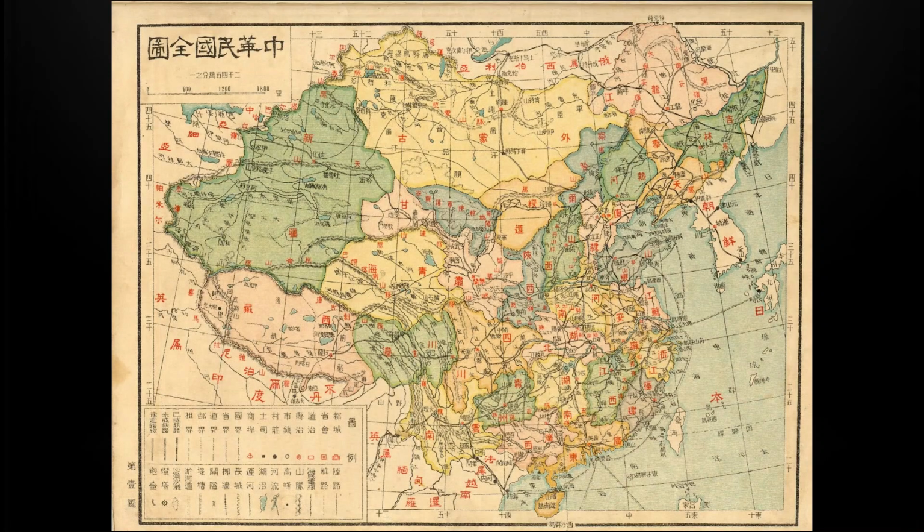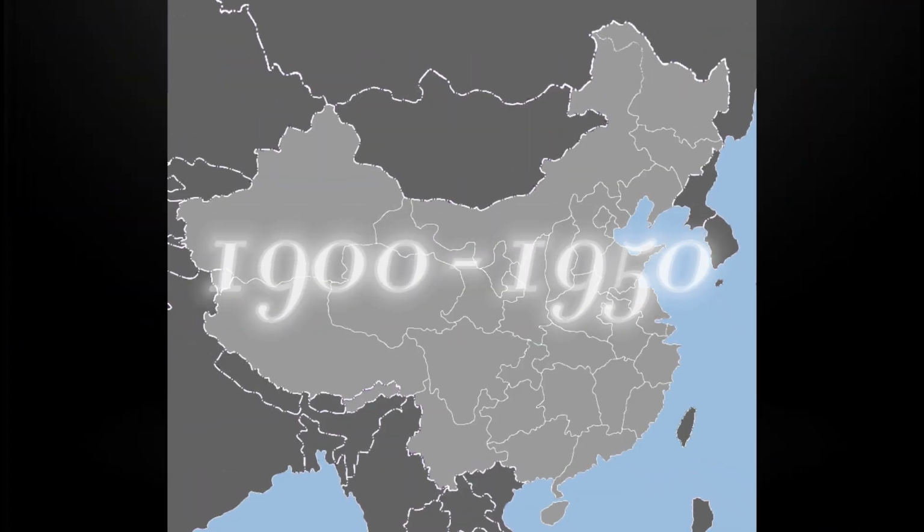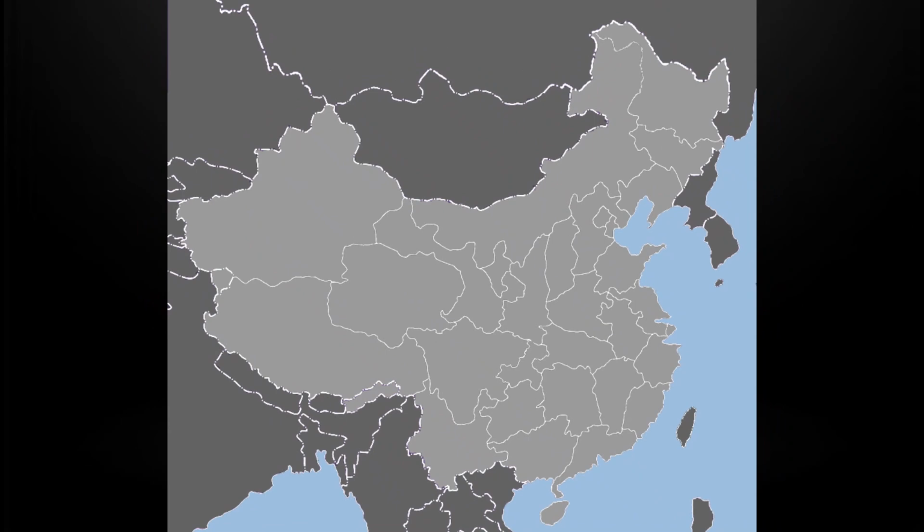China is one of the longest lasting civilizations in the entire world and has jumped from dynasty to dynasty. But in the 20th century, China changed drastically, going from the 2,000-year-old imperial system to a republic and a communist state under Mao Zedong. China during the early 20th century was rapidly changing into the China we know today.